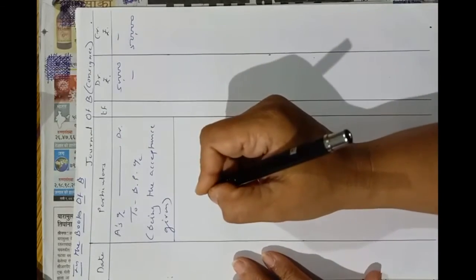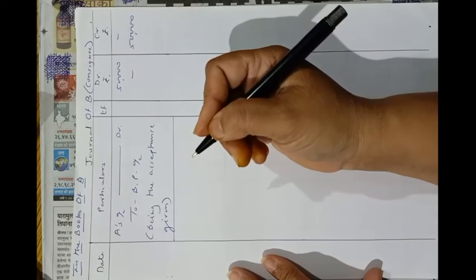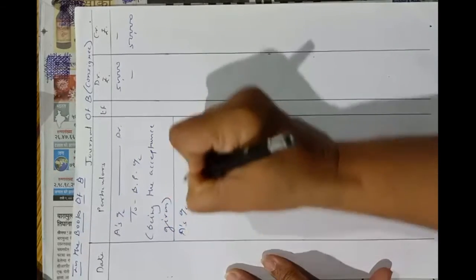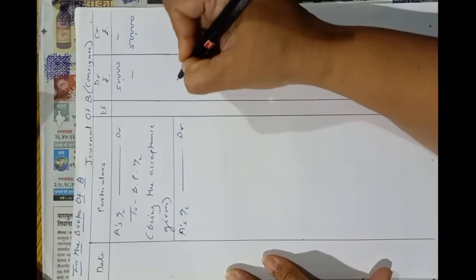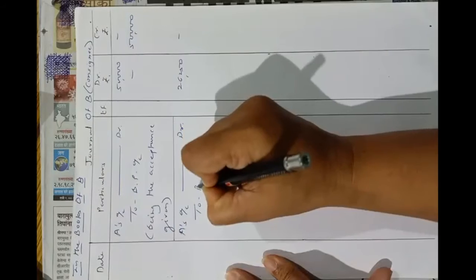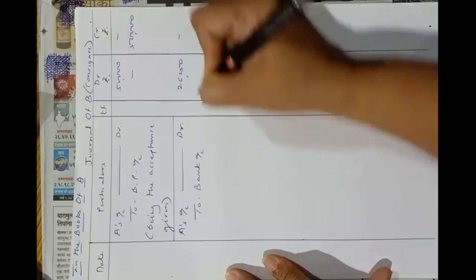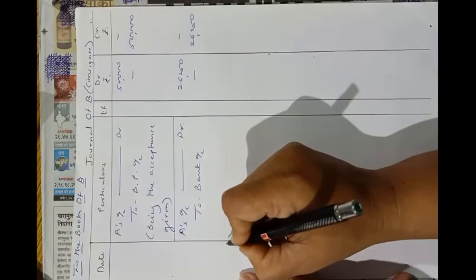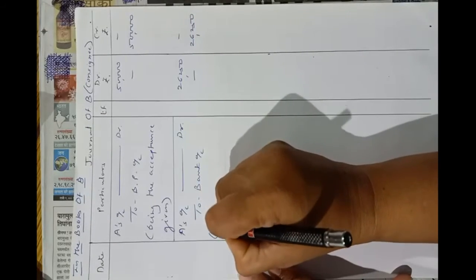Now entry of expenses incurred. So A's account debit 26,250 to bank account 26,250. Expenses incurred on consignment.